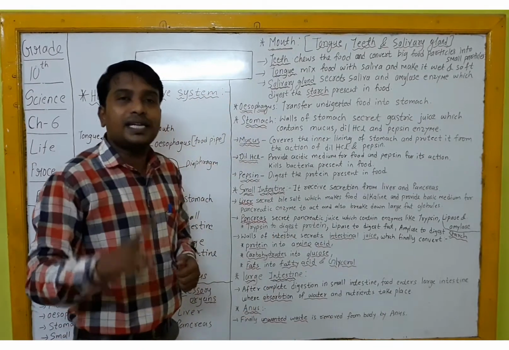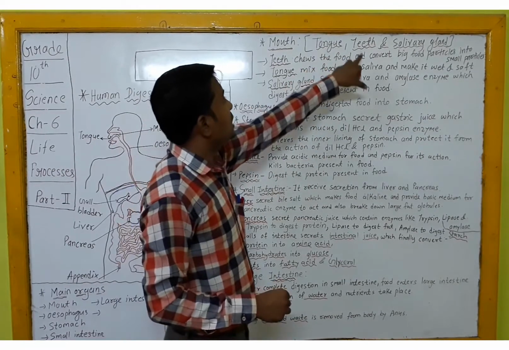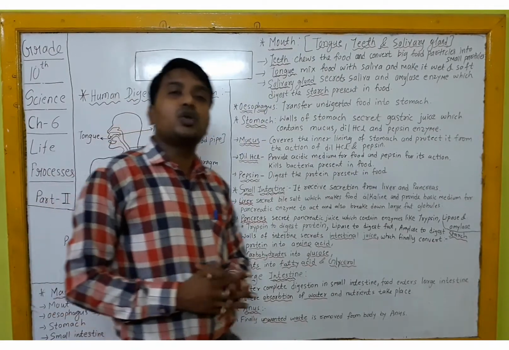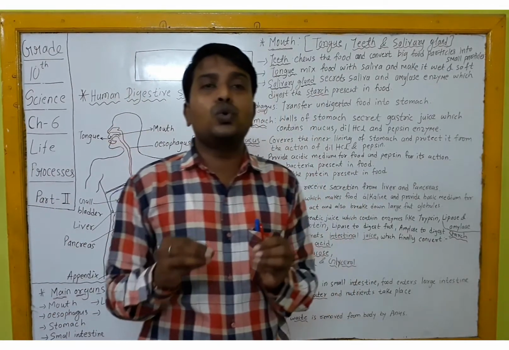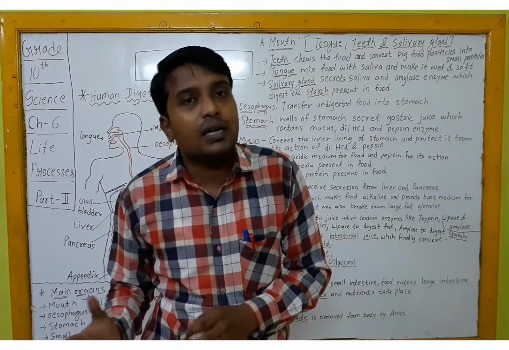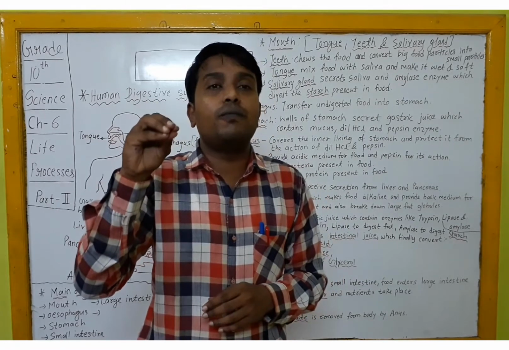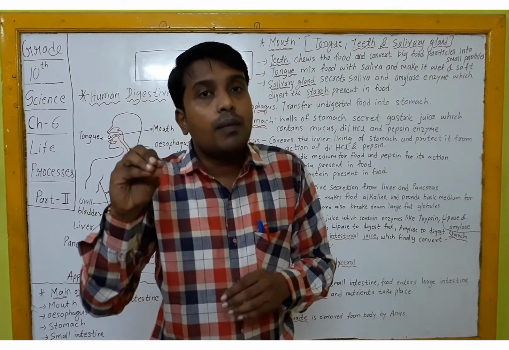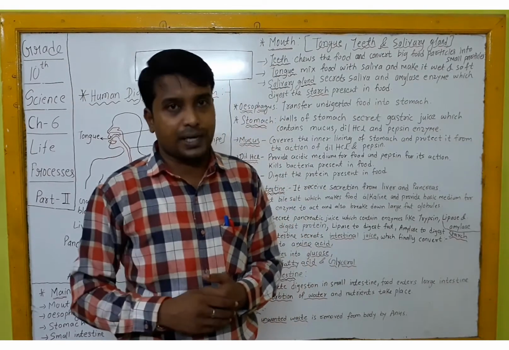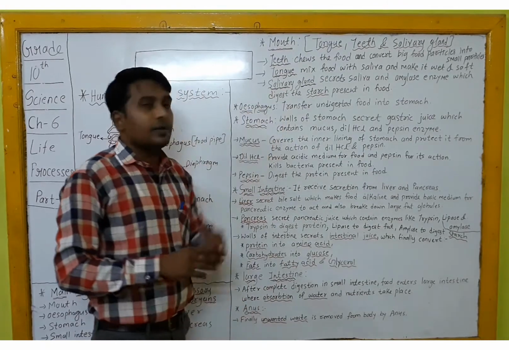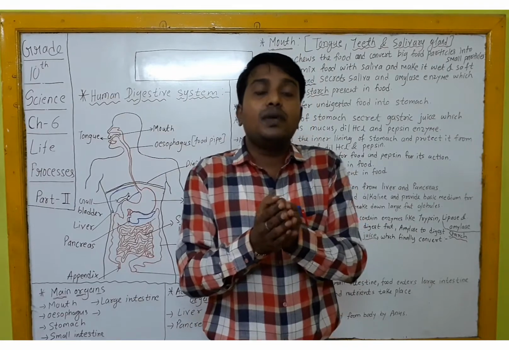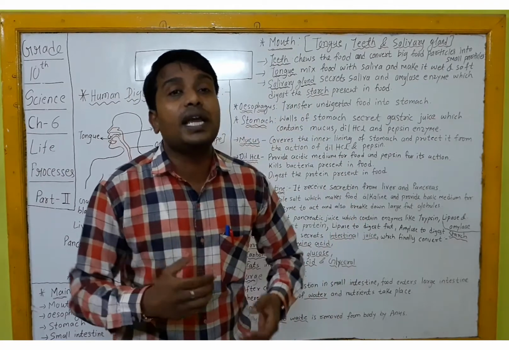So this buccal cavity consists of 3 things: the tongue, teeth and salivary gland. Starting with teeth. Now what is the function of teeth? The teeth convert the bigger particles of food into smaller particles by chewing them. That means teeth perform the function of chewing the food, due to which your bigger food particles are converted into smaller food particles. Then next is the tongue. The tongue does the work of mixing the food particles with the saliva secreted by the salivary gland.